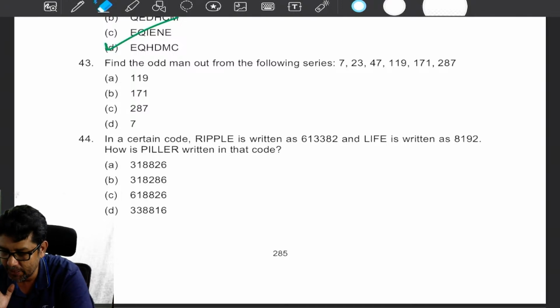Seventeen sevens are 119. Yes, of course. It's not a prime number. But the first three are prime numbers.